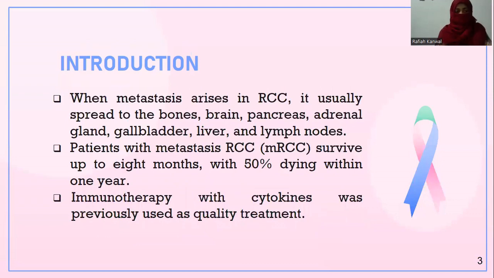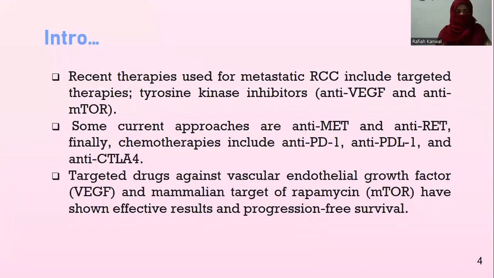When metastasis arises in RCC, it usually spreads to the bone, brain, pancreas, renal glands, gallbladder, liver, and lymph nodes. Patients with metastatic RCC survive up to 8 months, with 50% dying within 1 year. Immunotherapy with cytokine was previously used as a standard treatment. Recent therapies used for metastatic RCC involve targeted therapies, tyrosine kinase inhibitors. Some current approaches are anti-MET and anti-RET. Finally, immunotherapies including anti-PD-1, anti-PD-L1, and anti-CTLA-4.